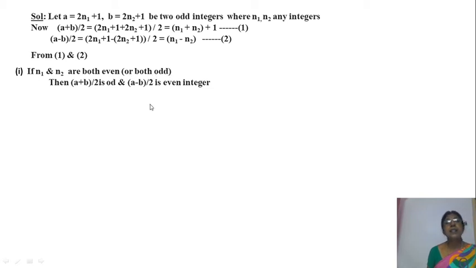The next case is if n1 and n2, any one of these is even and one is odd. Suppose n1 is even and n2 is odd. Even plus odd is odd. Odd plus 1 is even.